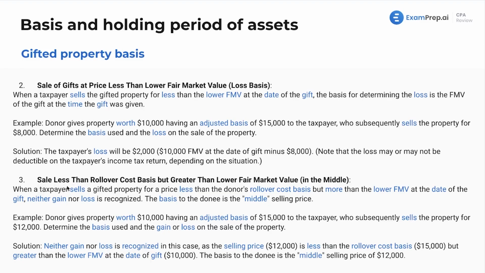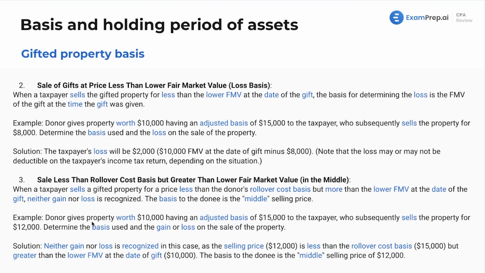Now, a sale less than the rollover cost basis, but greater than the lower fair market value, so in the middle. Now, when a taxpayer sells a gifted property for a price less than the donor's rollover cost basis, but more than the lower fair market value at the date of the gift, neither gain nor loss is recognized. Now, the basis to the donee is the middle selling price.